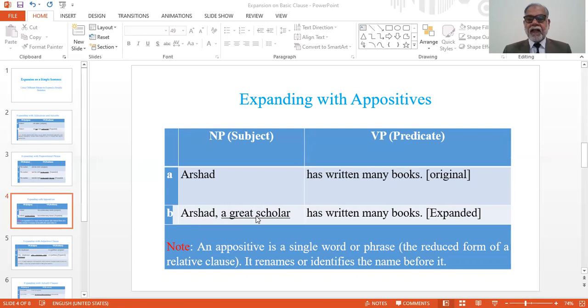So who is a great scholar is a relative clause, and we have reduced it for the purpose of brevity, for the purpose of conciseness. So we have used it, and we can notice that it is very important. Its use is very beneficial for the writers and for the readers as well.